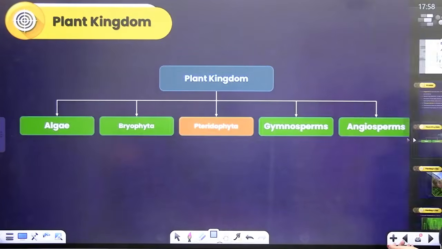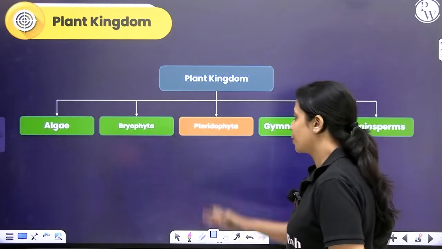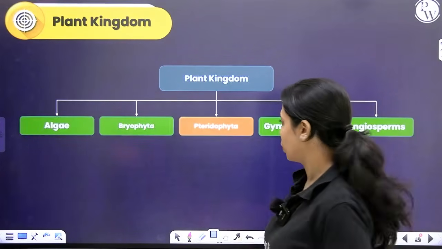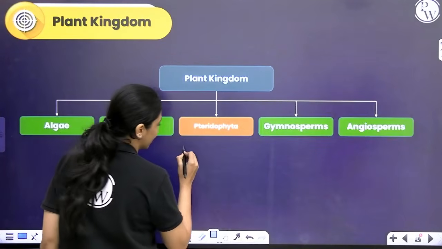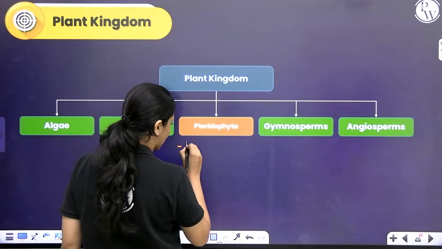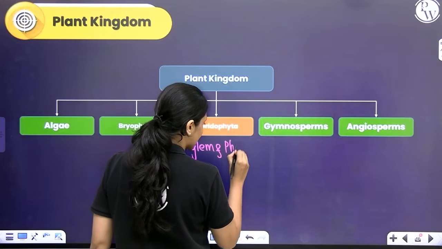Let's move on and learn about the next group of plants, which is pteridophytes. So pteridophytes show some advancement over bryophytes. Pteridophytes for the first time in the plant kingdom show presence of xylem and phloem, vascular bundles.